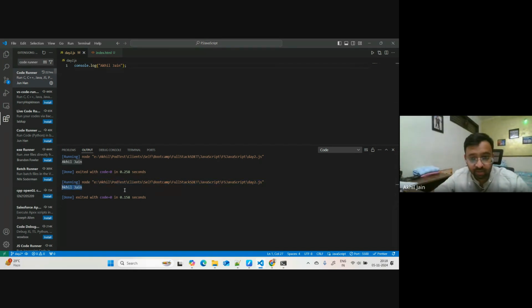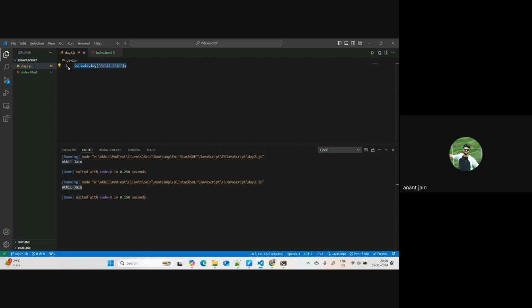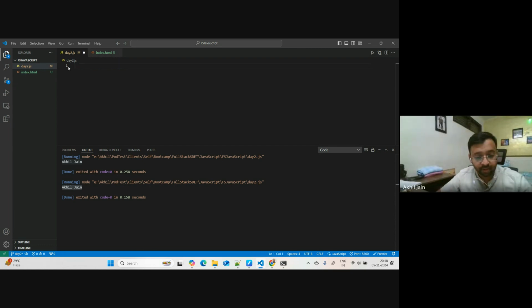Okay, so it's a good extension, I believe. Then we can use it. It will help us save some time writing that node thing again and again. We can just go and click on this, right? Okay, brilliant, right? So I'll use this extension. Okay, great. Okay, coming back to our part.